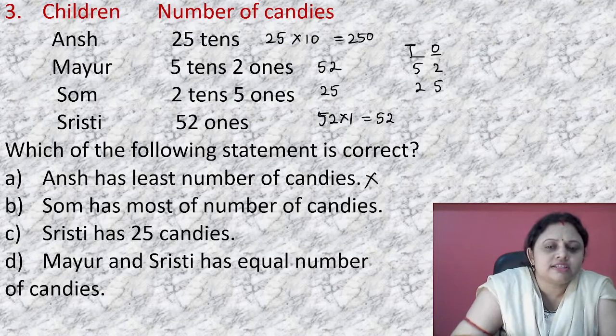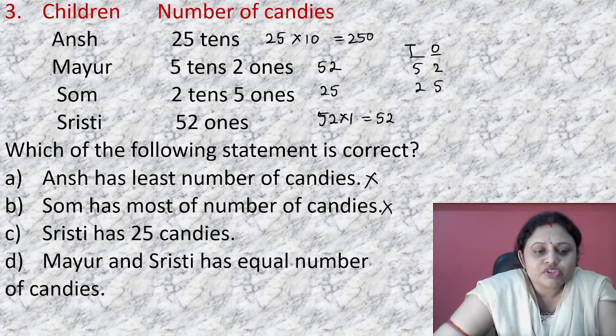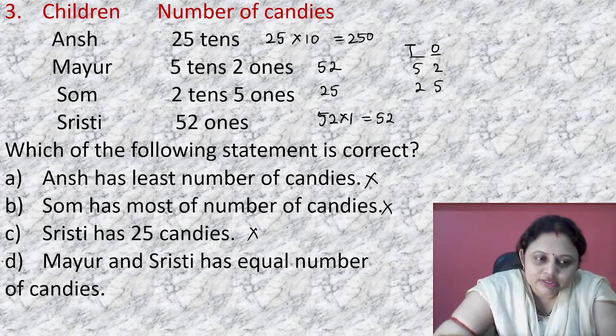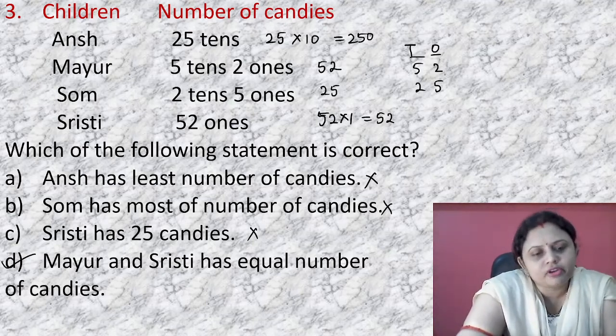That is Ansh. So this statement is also wrong. Srishti has 25 candies? No, Srishti has 52 candies. This statement is also wrong. Then, Mayur and Srishti have an equal number of candies. Mayur has 52. Srishti also has 52. So the correct option is option D, that is Mayur and Srishti have an equal number of candies.